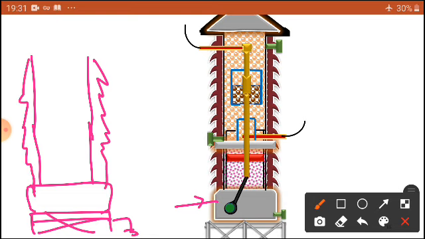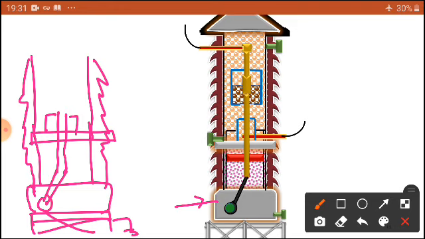Then you provide some separation chamber, and provide the moving contact with some mechanism.